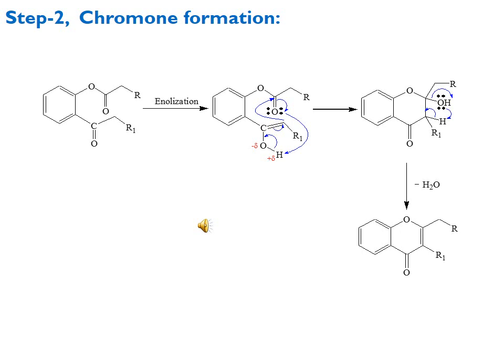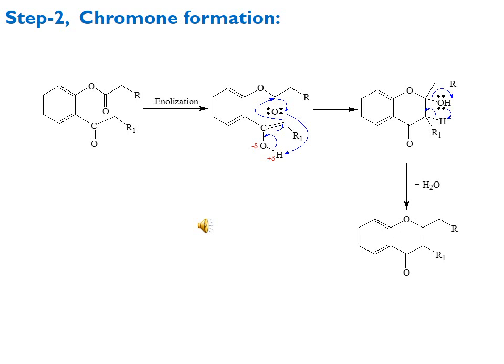Now comes the step of dehydration. Here you can see the dehydration in which a lone pair of the hydroxy group attacks the hydrogen, and the carbon hydrogen sigma electrons move towards the carbon carbon, making a double bond, and at the same time the carbon oxygen sigma electrons of this hydroxy group move toward the hydroxy, which is now in the form of water. As water is a good leaving group, it is easily removed from this functionality, and we get a double bond. So in this way we are now with the formation of a chromone.